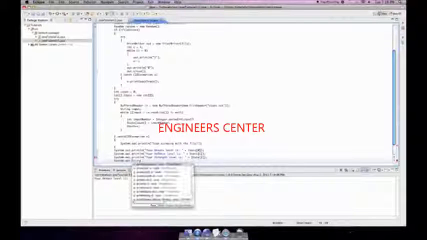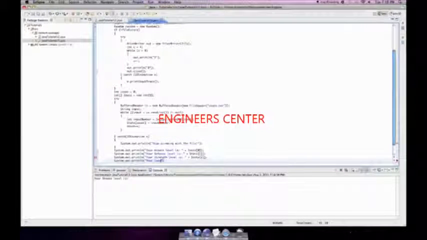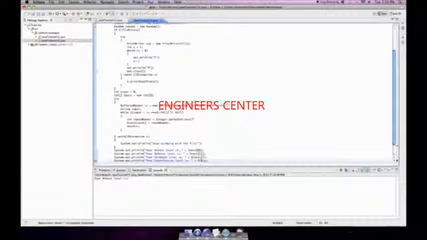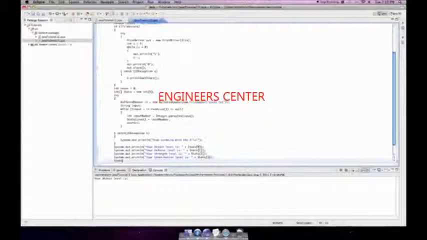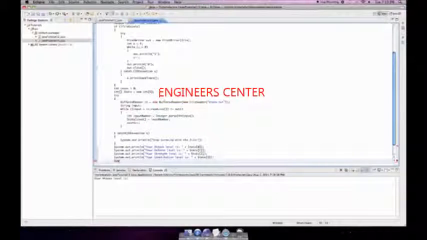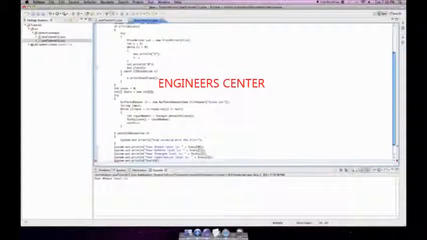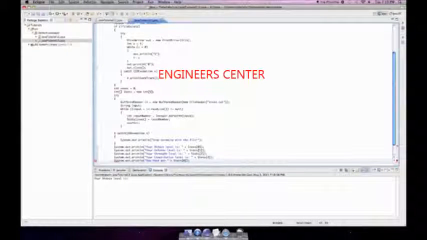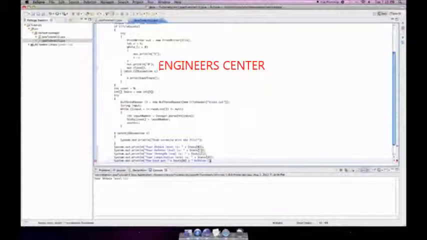And then System.out.println: your constitution level is plus stats 3. And then System.out.println: you have 1 plus stats 4 plus battles.